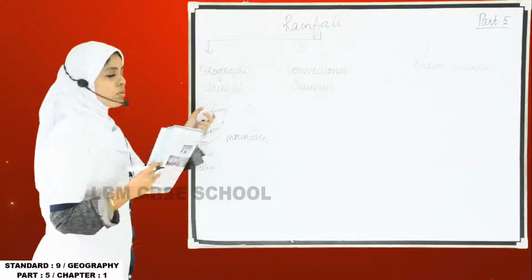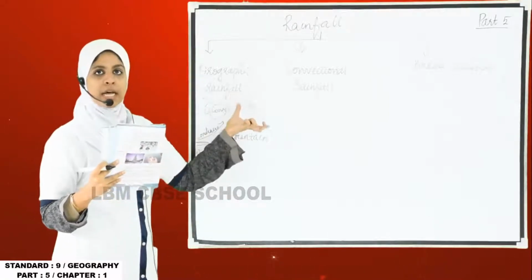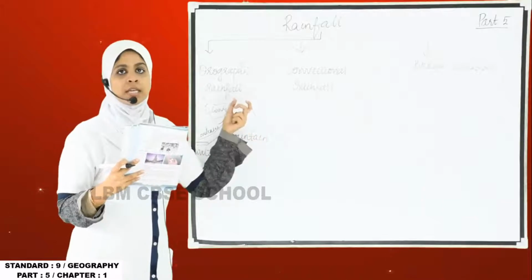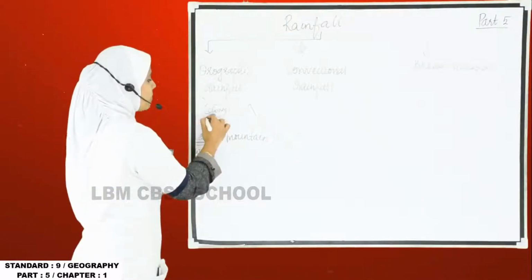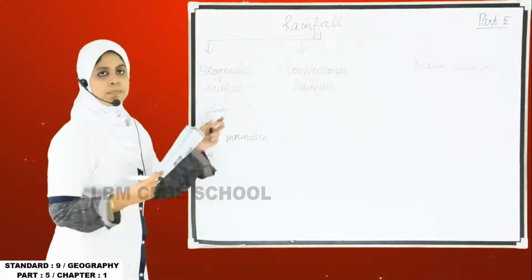When the clouds are formed and grow to a larger size, they can't resist the gravitational pull. At that time the rain will fall only in this area.